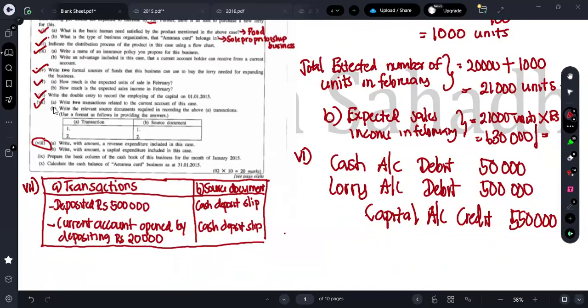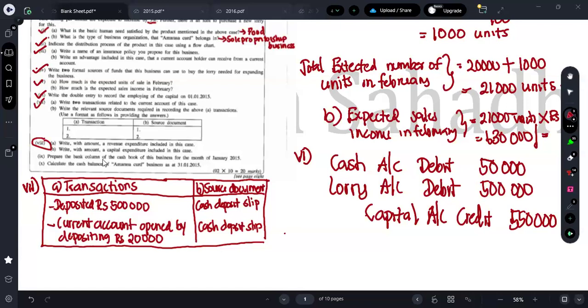Revenue expenditure means the expenditure which you incur again and again, like electricity and payment of wages. Those are the things you will be incurring again and again, guys. Those are what you call revenue expenditure. What is meant by capital expenditure? The expenditure you incur only one time, like purchase of a non-current asset, is considered capital expenditure, which is not in your syllabus, so I'm not going to explain that.